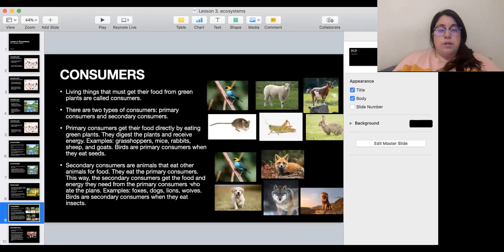And then you have secondary consumers, which are animals that eat other animals that did eat the plant for food. So they ate the primary consumers. This way, the secondary consumer gets the food and energy they need from the primary consumers who ate the plants. Examples for that are foxes, dogs, wolves, lions, and also birds if what they're eating is insects. You see, a bird can eat both.